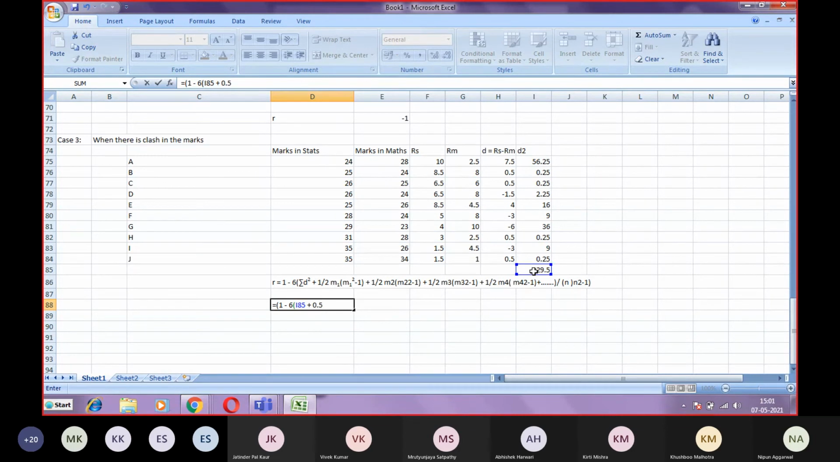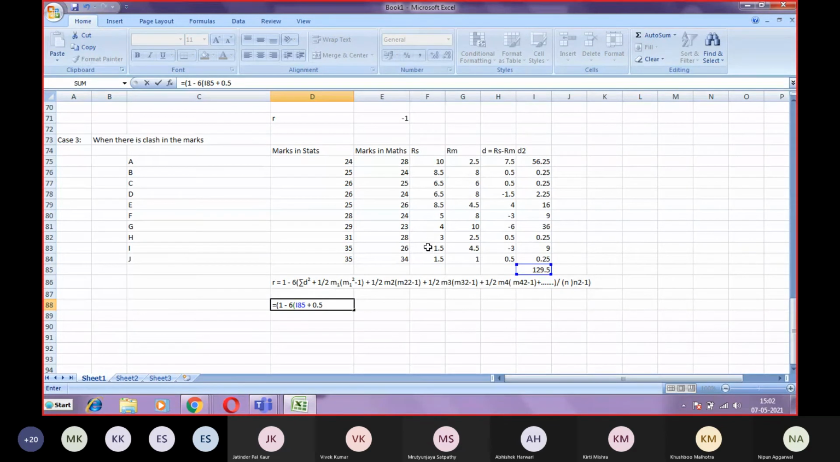So 0.5 into m1. Now the question comes, what will be the values of m1, m2, m3? Up to this factor is repeating. See this 1 by 2 m1 into m1 square minus 1, then m2, then m3, then m4. So how many factors are repeating in the question? That depends upon the number of repetitions or number of clashes in the data. So how many ranks are there which are clashed?